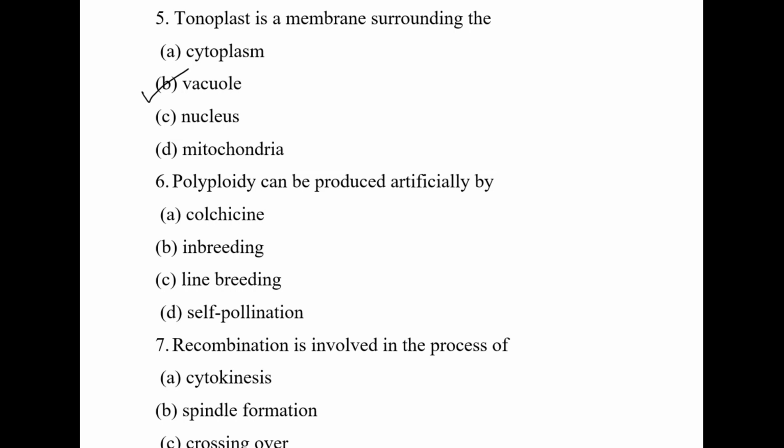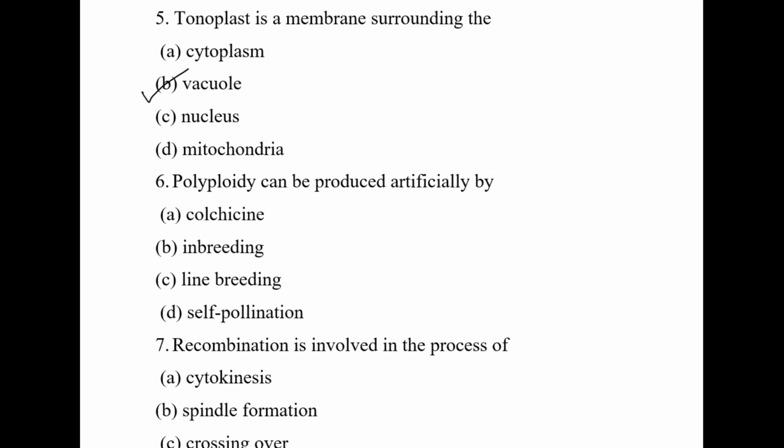Then cytoplasm. What is cytoplasm? Cytoplasm is the portion of the cell excluding the nucleus. Okay. Then what is the nucleus? It is the main center of a cell and it controls all activities. Then what is mitochondria? Mitochondria is the energy house of a cell, the ATP producing area, the powerhouse of a cell. So the answer is right.